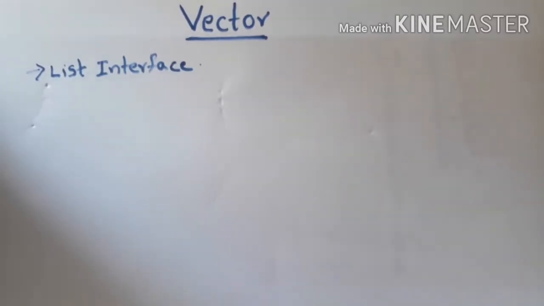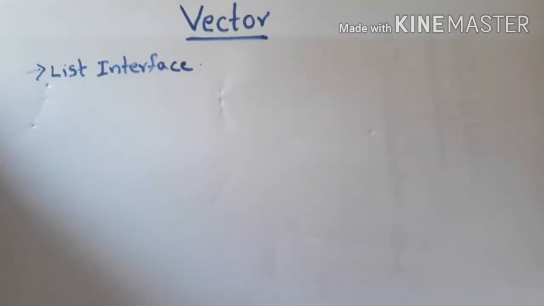Hello everyone. In last session we have seen what is array list and what are the various methods for creation of array list objects and an example program on it. And in today's session we are going to discuss about vector class. What is vector? Vector is an implementation class of list interface.